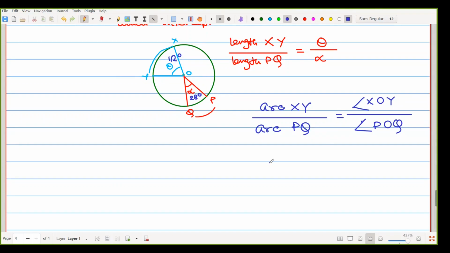So it may be written as 112 degrees divided by 28 degrees, which is equal to 4. That is the concept of circular measure from plane geometry. Once again, arc XY divided by arc PQ is equal to the ratio of the intercepted angles.